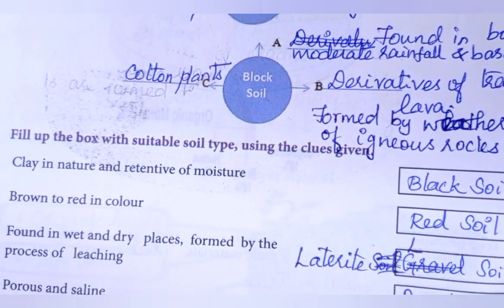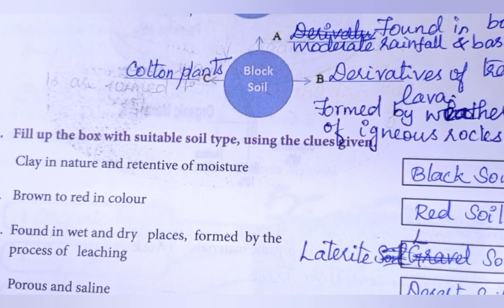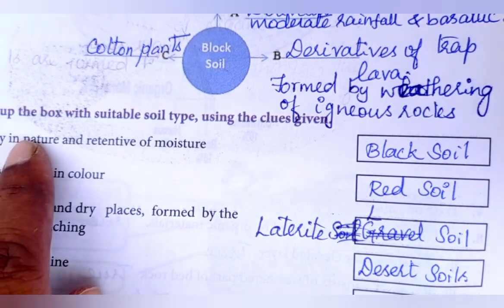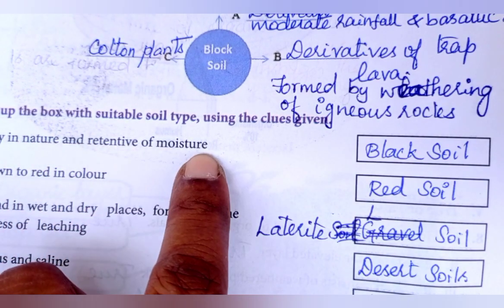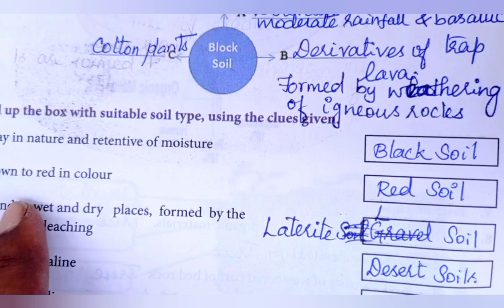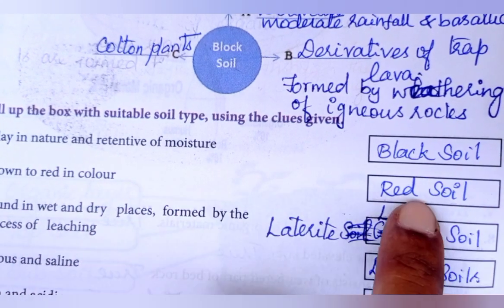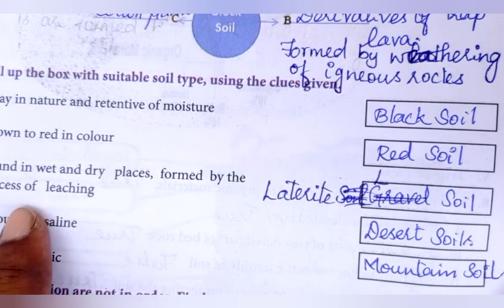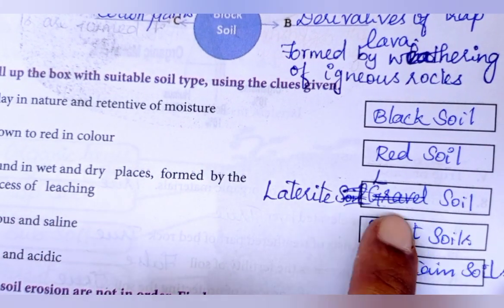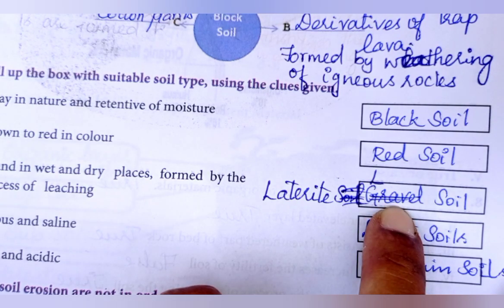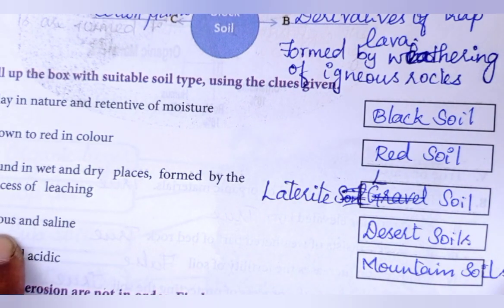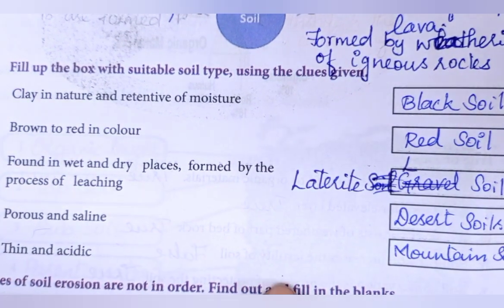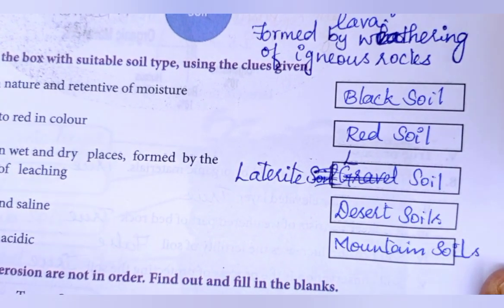Eighth Roman, fill up the box with suitable soil type using the clues given. They have given clay in nature and retentive of moisture. It is black soil. Brown to red in color is red soil. Found in wet and dry places, formed by the process of leaching. It is laterite soil. We can otherwise call it gravel soil. Fourth one, porous and saline desert soil. Thin and acidic will be mountain soils.